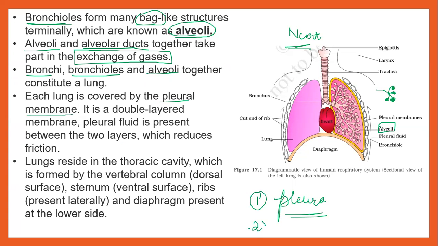And when we studied the heart, we studied that the pericardium is the covering of the heart. Pericardium is a double membranous structure that covers the heart. Exactly like that, here you have the pleura which covers the lungs. It is a double layered membrane, and in between the pleural membranes there is pleural fluid, which reduces the friction between the lungs.